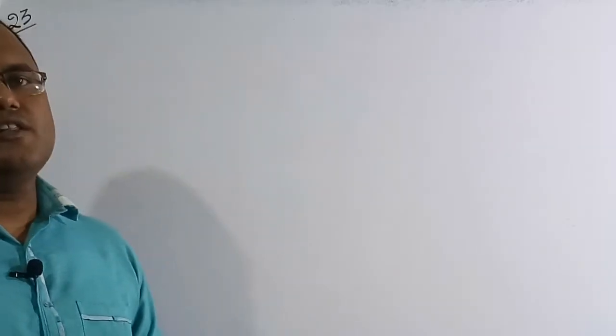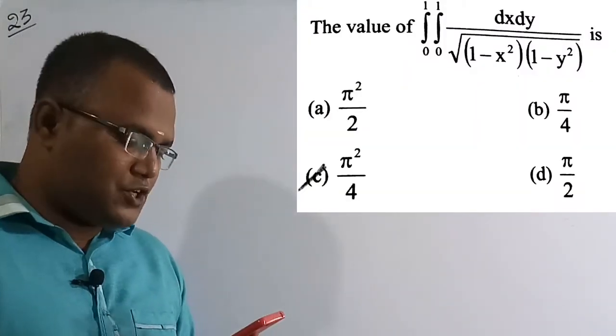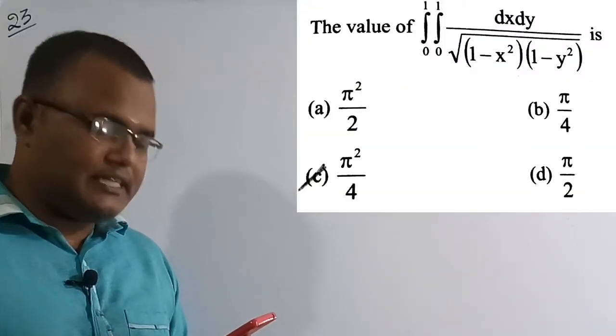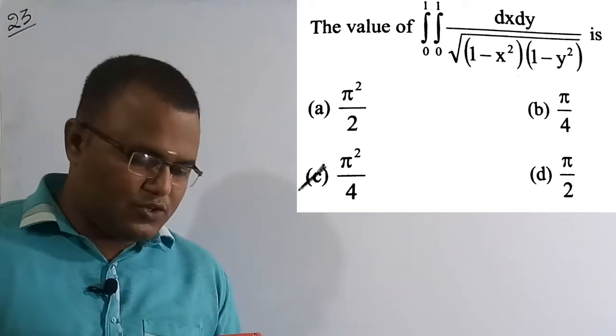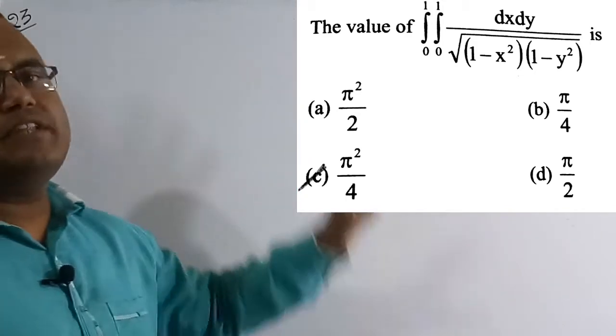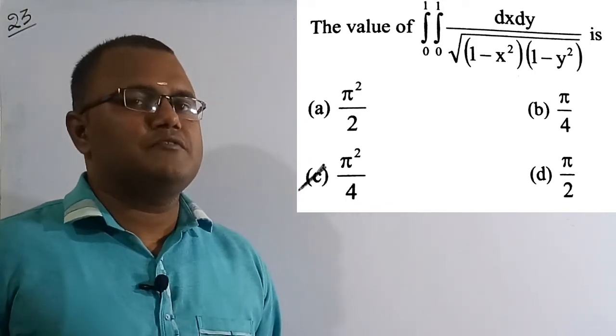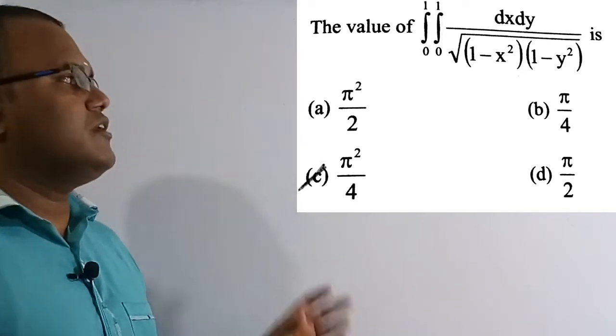So now we are going to solve the 23rd question. See the question here. What is the value of the double integral of 0 to 1 and 0 to 1 dx dy by under root over 1 minus x square into 1 minus y square? So we have to find this double integral of this expression. Out of these four options, option C is the correct solution of this question, which is pi square by 4. So let's solve this numerical.